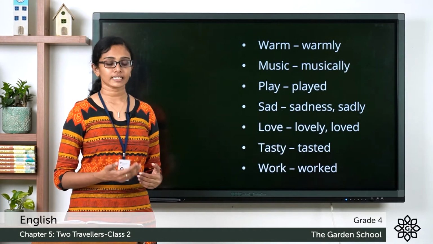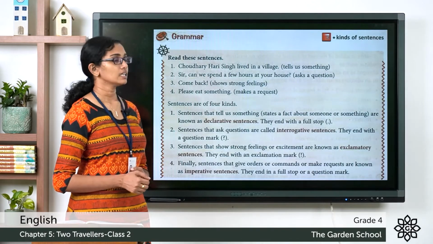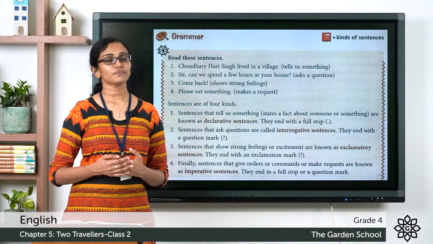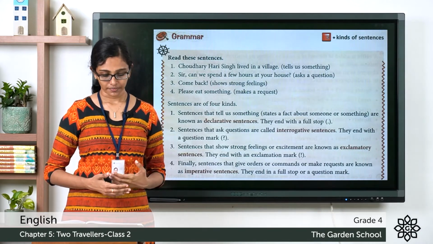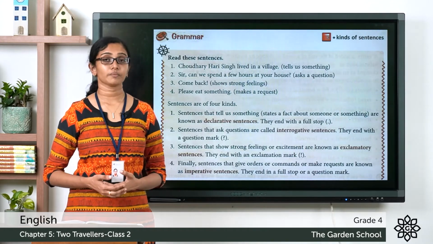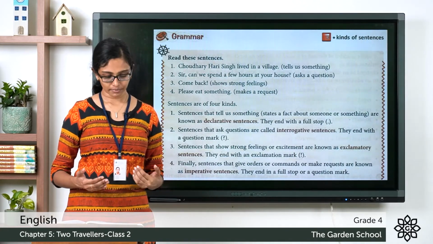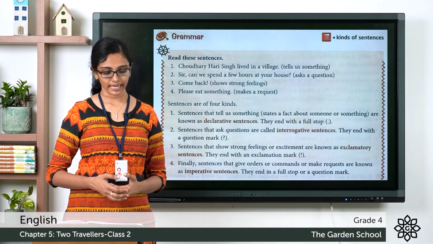So let's see the next section, the grammar, and it's about the kinds of sentences. See, there are basically 4 different types of sentences. They are the declarative sentence, interrogative sentence, exclamatory sentence and imperative sentence. You can see some examples given in your textbook in page number 80.